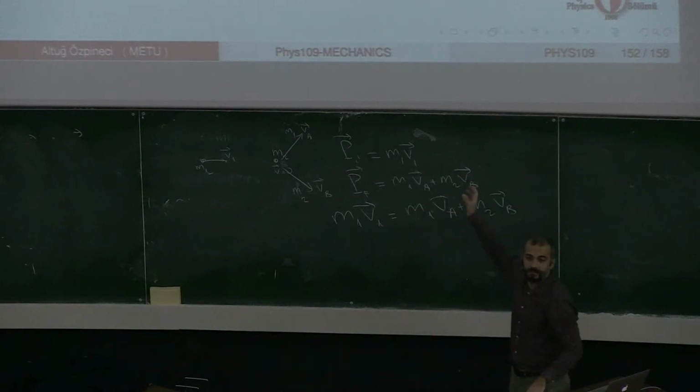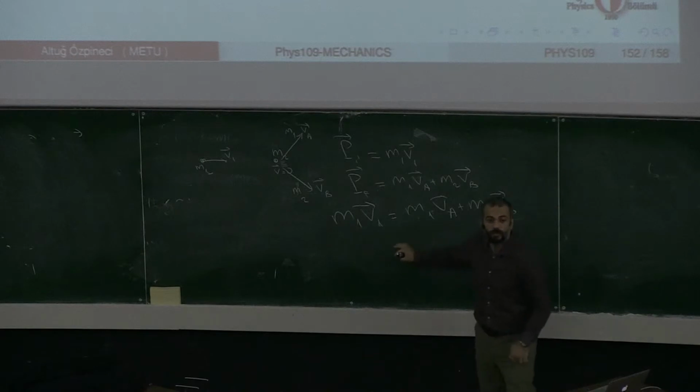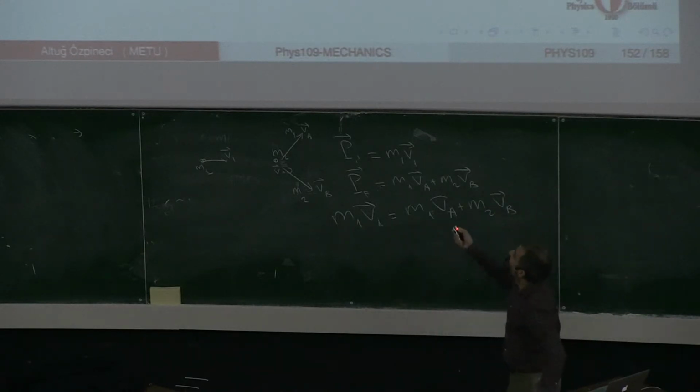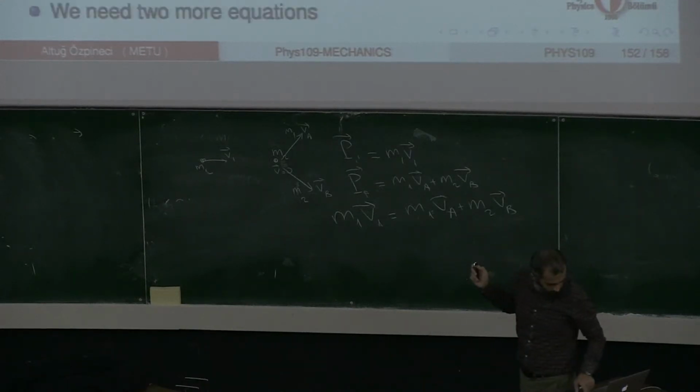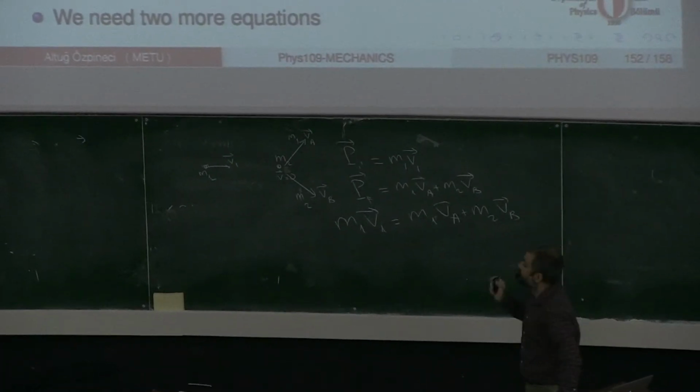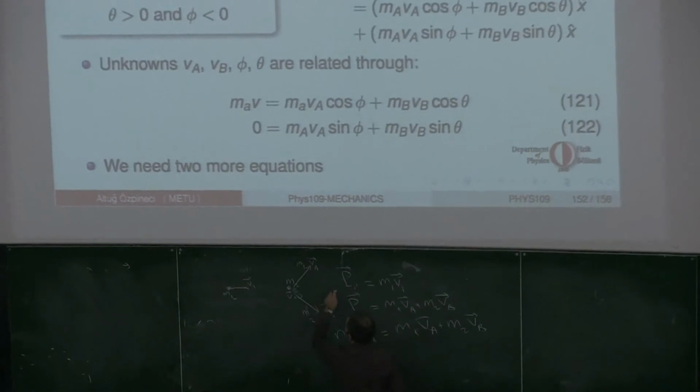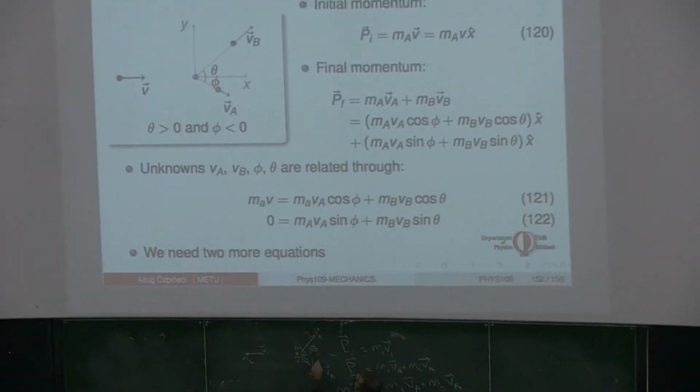Now, since everything is happening in a plane, you can just choose your coordinates in the plane as x and y coordinates. If two vectors are equal, then their components along the x direction and along the y direction have to be equal. So we have these two equal. So this is the initial velocity. This is the final velocity. So these are the components of the momenta in each direction. If this is theta, this is phi.